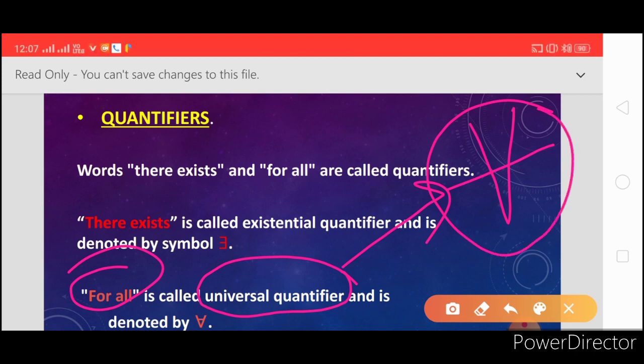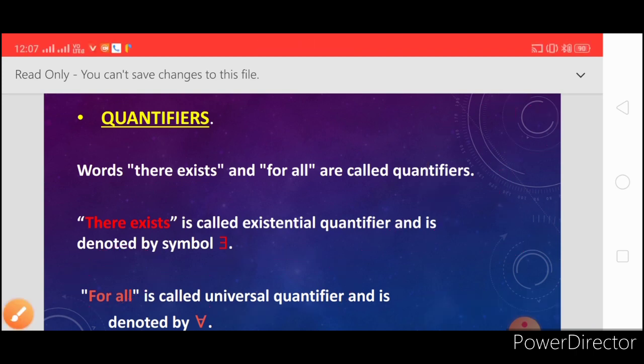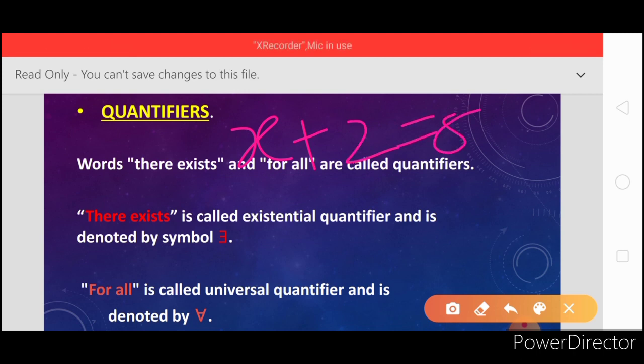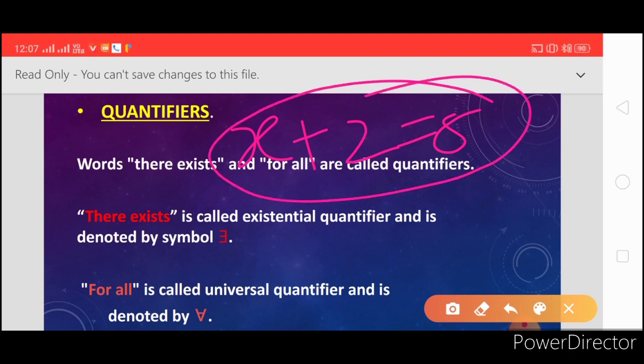So friends, what is the work of these quantifiers? We know the open sentence is not a statement. The sentence which contains a variable is called an open sentence, and x plus 2 equal to 5 is an open sentence and it is not a statement.